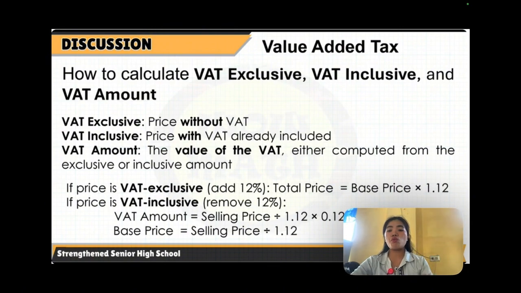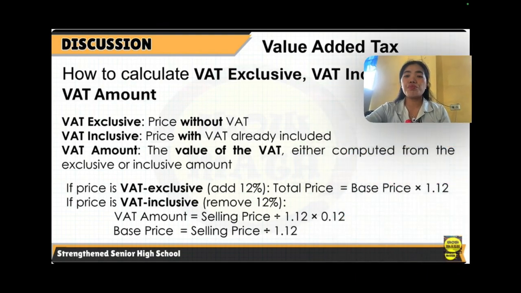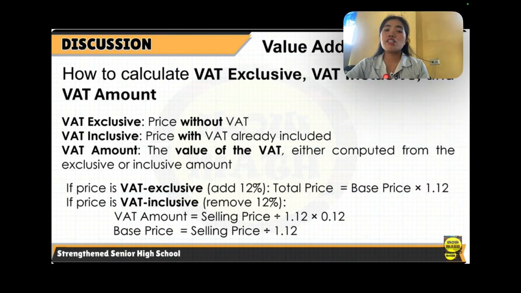So, by multiplying by 1.12. If the price is VAT inclusive, meaning you have to remove 12%, then the VAT amount is equal to the selling price divided by 1.12, then multiplied by 0.12. Then the base price is equal to the selling price divided by 1.12. So that will be the base price that will come out.